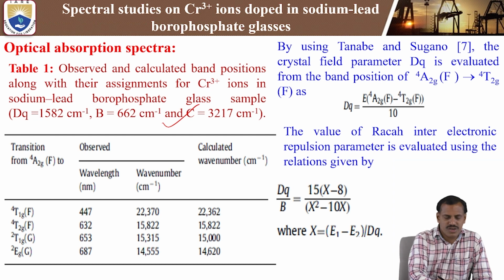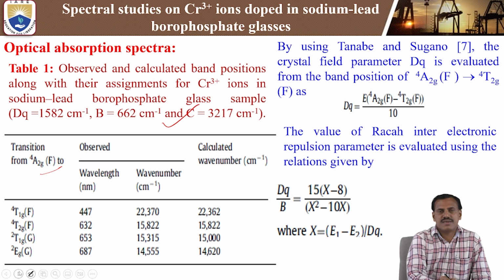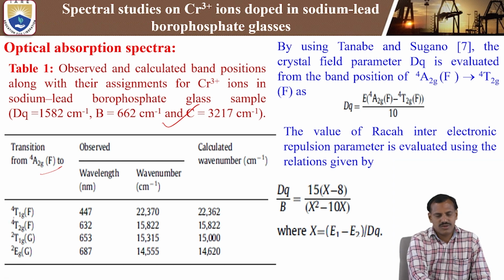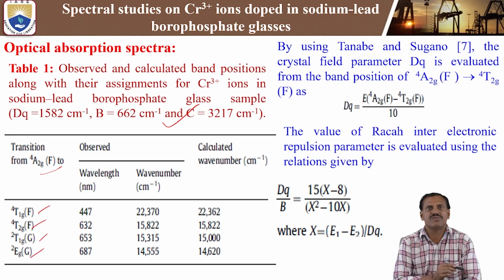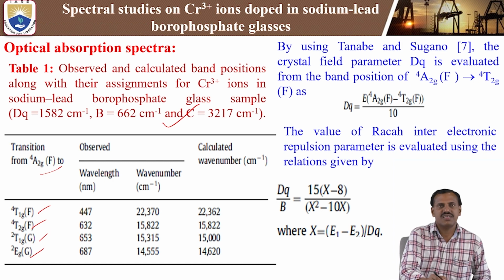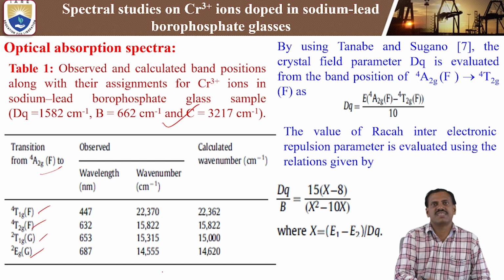So we are getting the four absorption bands from transition from ground state to different excited states. That is, ground state is quartet A2g(F) to different excited states: quartet T2g(F), quartet T1g(F), doublet T1g(G) and doublet Eg(G). These are the four absorption bands from ground state to different excited states. These are the observed wavelengths and these are the energies.